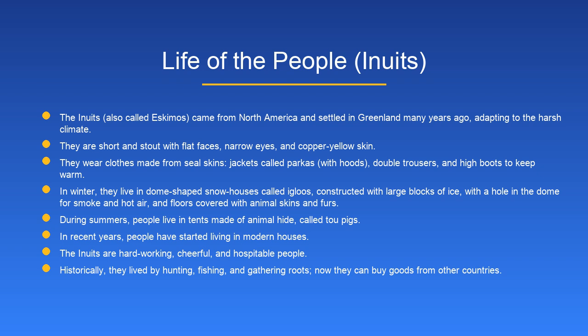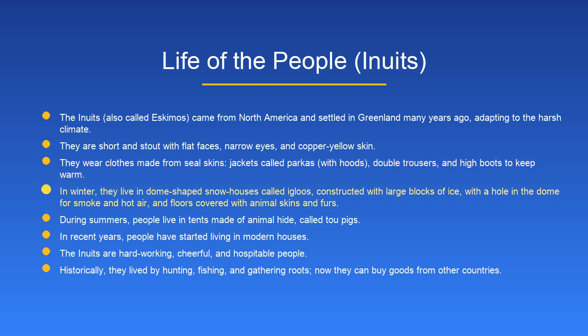Life of the people, Inuits. The Inuits, also called Eskimos, came from North America and settled in Greenland many years ago, adapting to the harsh climate. They are short and stout with flat faces, narrow eyes, and copper yellow skin. They wear clothes made from seal skins, jackets called parkas, with hoods, double trousers, and high boots to keep warm.